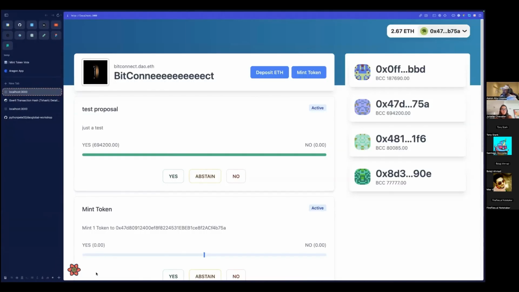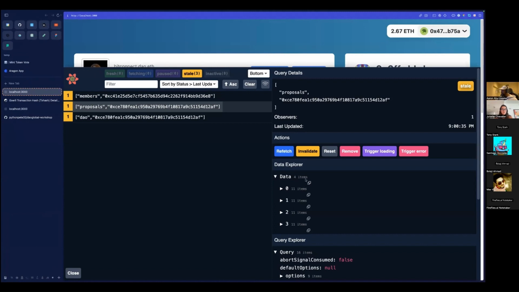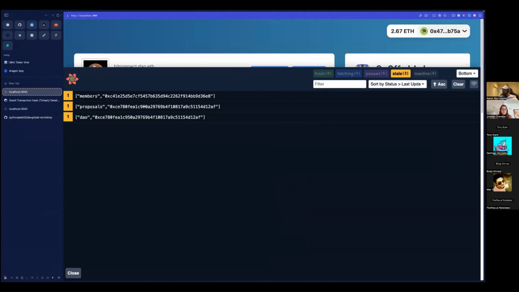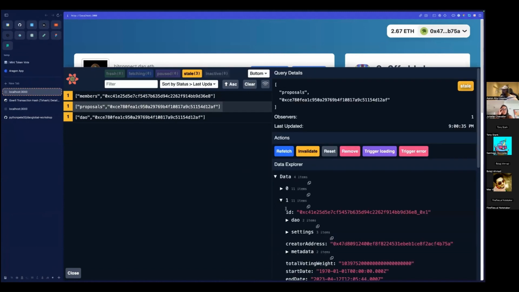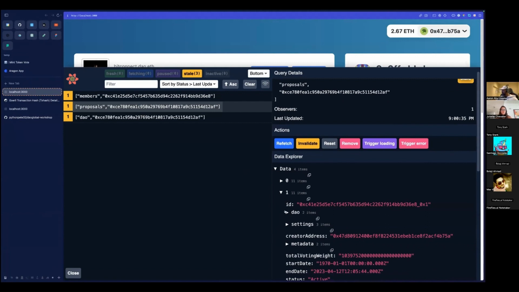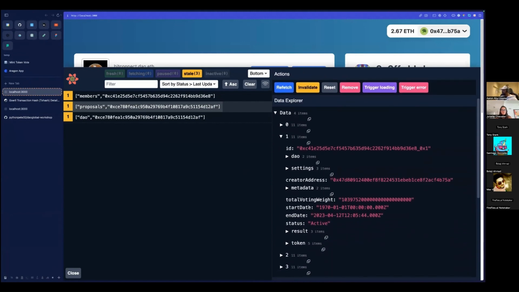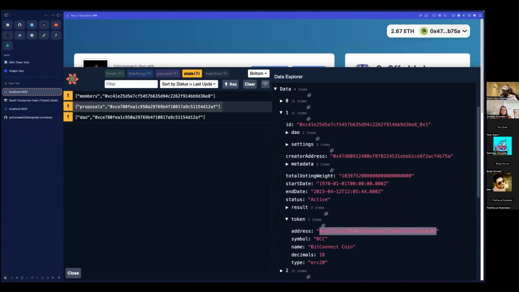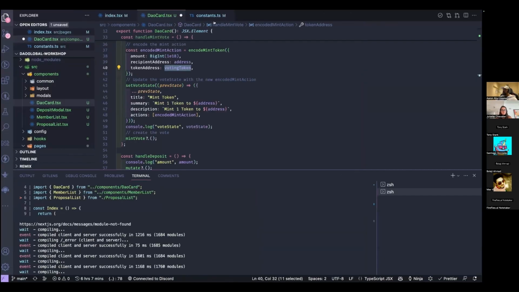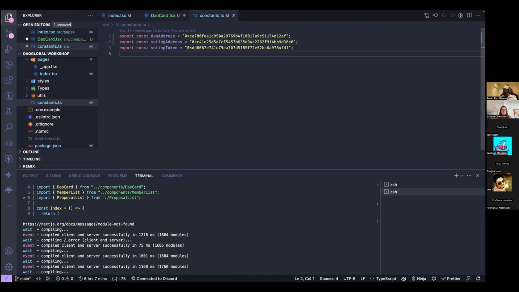So how are we going to get this token address? We go back into our dev tools as well. On the proposals, it actually passes it in. We also have a hook for this, by the way. You've got a getTokens hook, where you give it the address of a DAO and you would get the token address as well. But could I get it from here? And we're going to put it in our constants file, voting token.